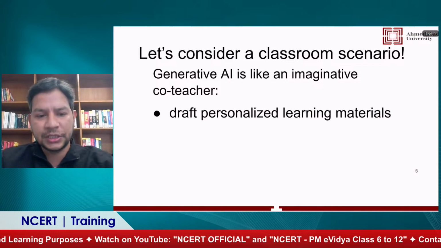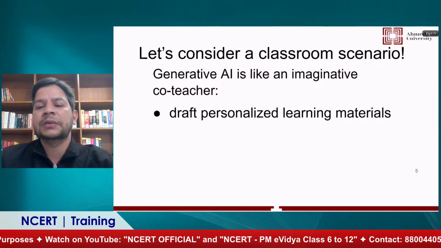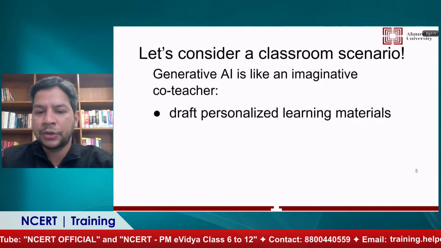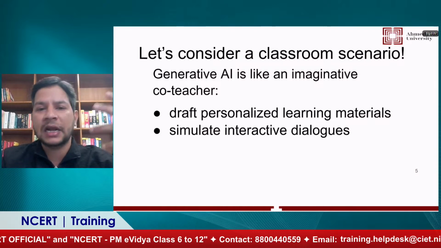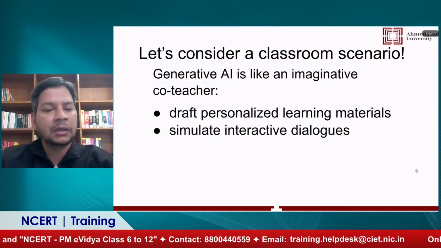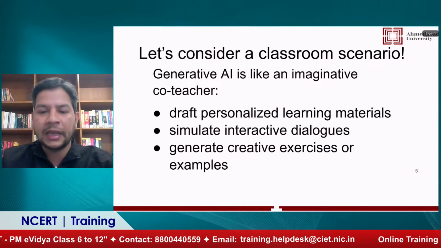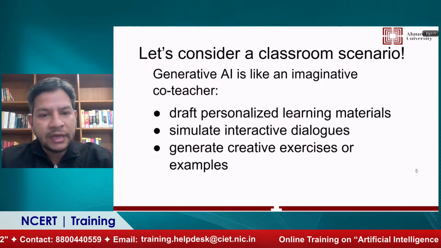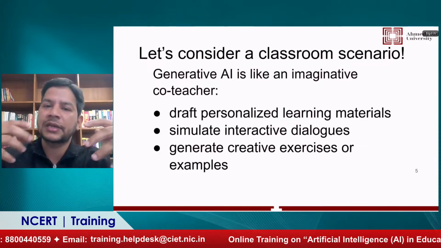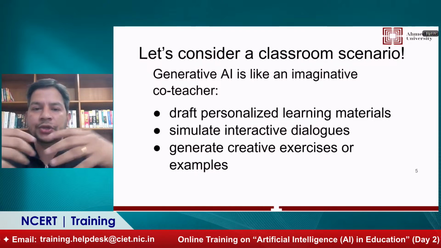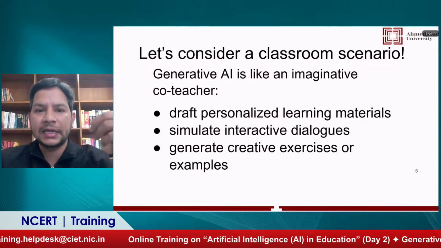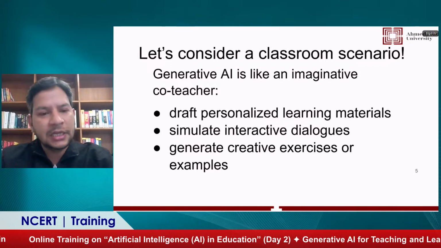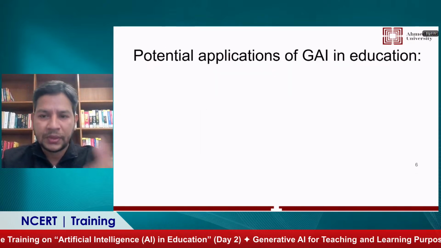If you are drafting learning materials, generative AI can do that. If you are writing interactive dialogues with your students, we can do that with generative AI. If we are creating creative examples or exercises, generative AI can do that. Anything related to text, image or multimedia, if you want to delegate your task as a teacher to the machine, generative AI is there to help you.